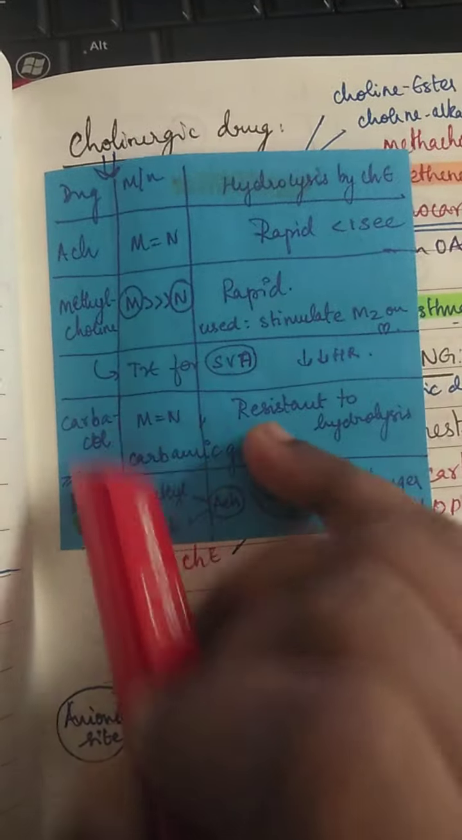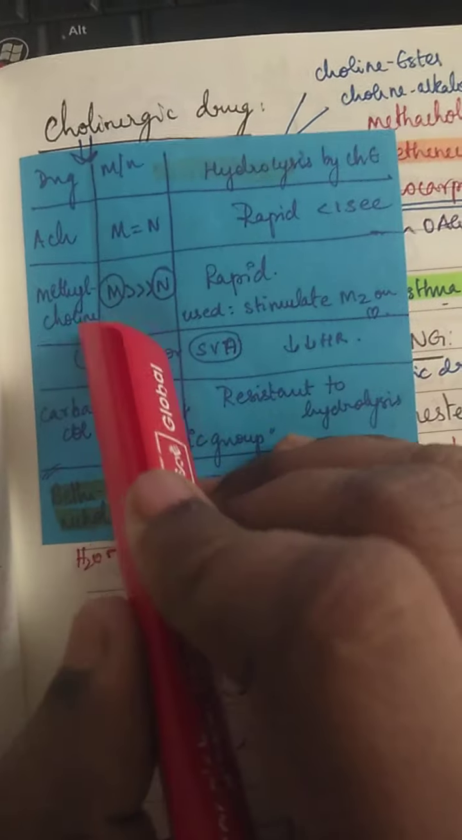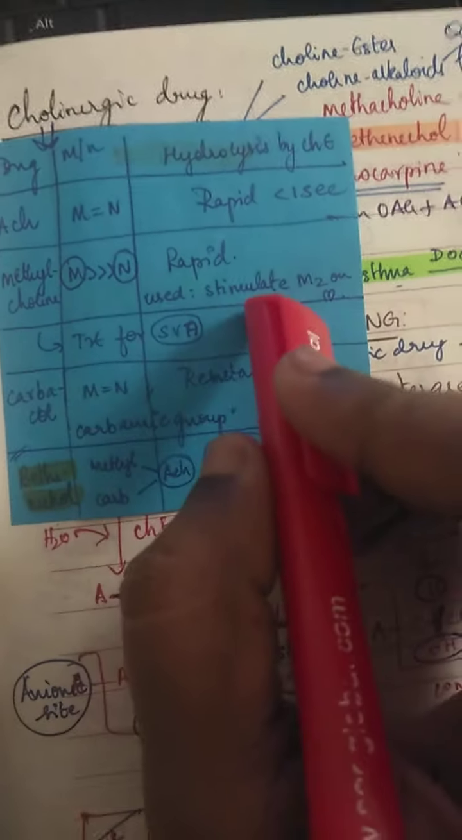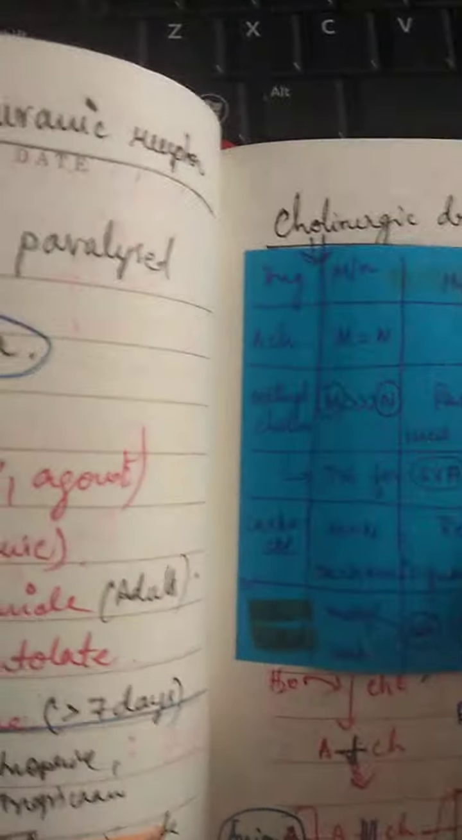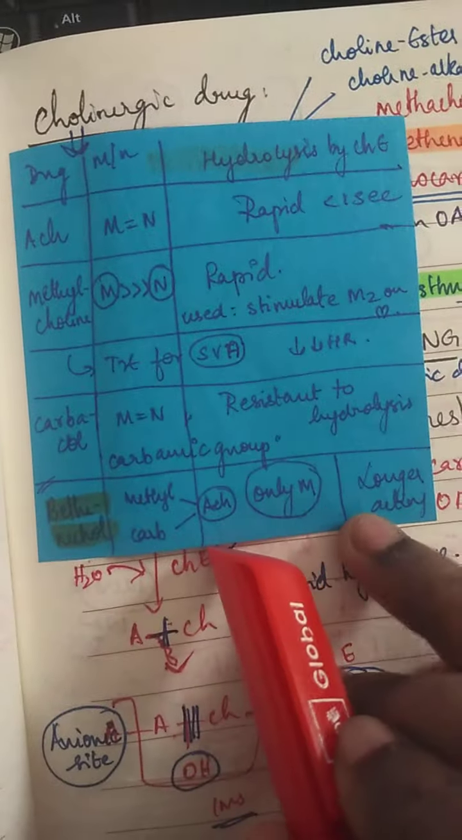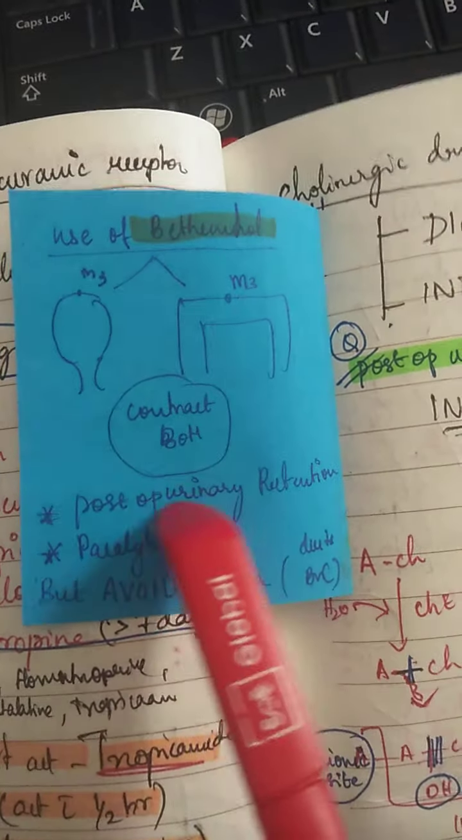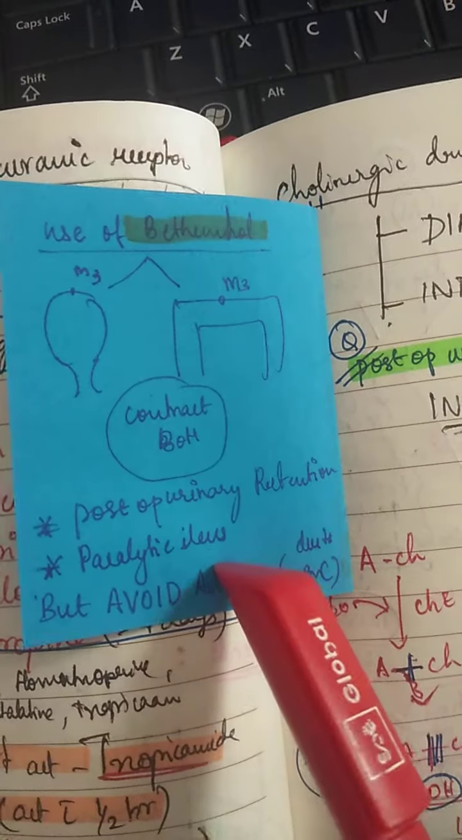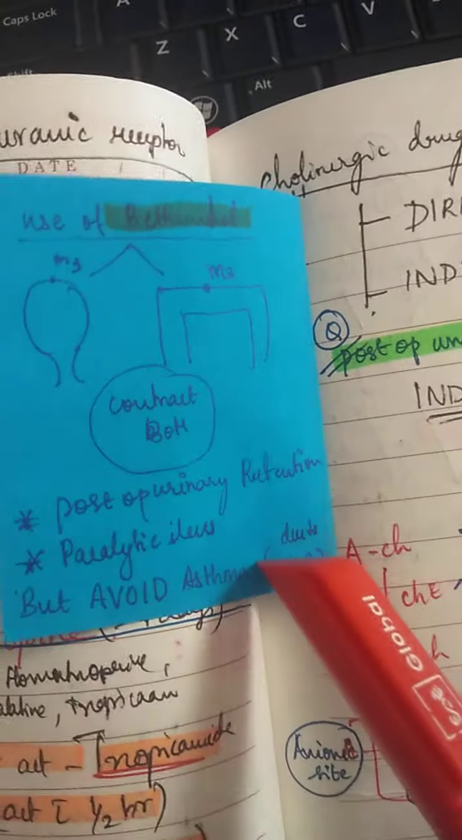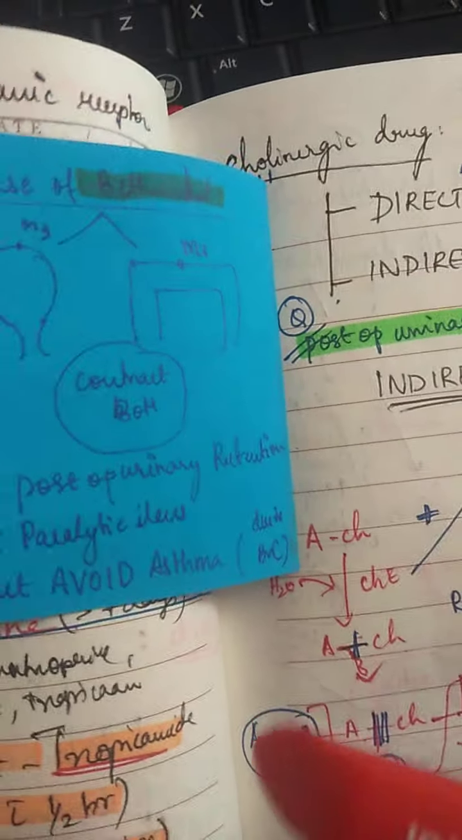Now methacholine, carbachol, bethanechol: methacholine is also rapidly acting, but it will stimulate more on M2. Bethanechol is very important because it acts only on M3, and M3 is present in all the glands, the urinary bladder, etc. Since it increases contraction, it can be used in post-op urinary retention and paralytic ileus. But you should avoid it in asthma because M3 is also present in the bronchus. If you give it, there will be more bronchoconstriction.